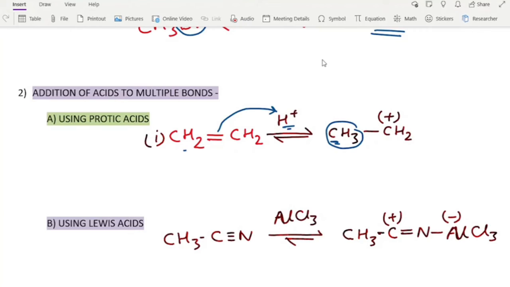Then what happens to this carbon is, it was sharing a pi bond with the first carbon, but now there is no pi bond, so there is a deficiency of electrons. Therefore, a positive charge comes to this carbon and it becomes a carbocation.